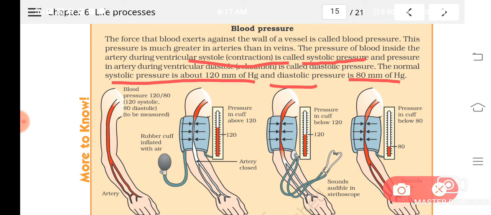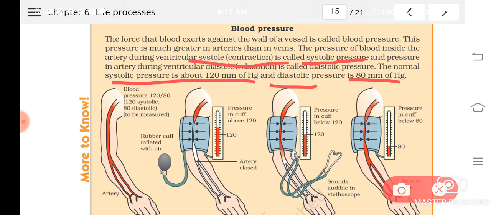When the heart contracts, in the ventricular systole, the pressure exerted is called systolic pressure. The pressure exerted on the walls of the blood vessels when the heart is in the relaxed state, or in the diastolic phase or ventricular diastole, is called diastolic pressure. So which will be more? Obviously, systolic pressure is more, and it is 120 mm of Hg, and diastolic pressure is 80 mm of Hg.